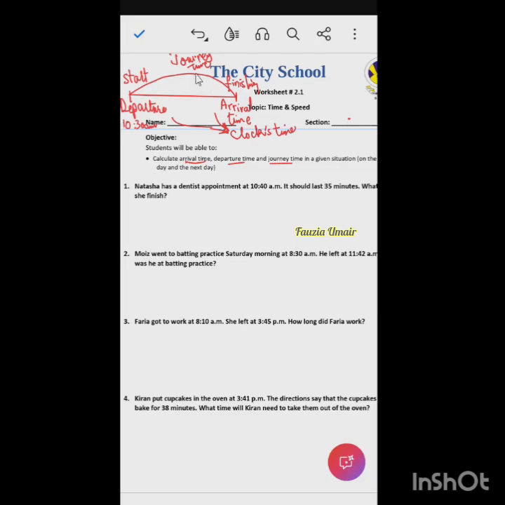But the journey time we cannot write like this. We cannot say it took us 10:30 to complete the journey. So this is totally wrong. We cannot write the journey time as a clock time, right? So how do we write it? We write it like this. If I want to write it, I will write 10 hours 30 minutes. Because journey time is the duration. It's not the time on the clock. You need to remember this. If you write this like this, it will go wrong.